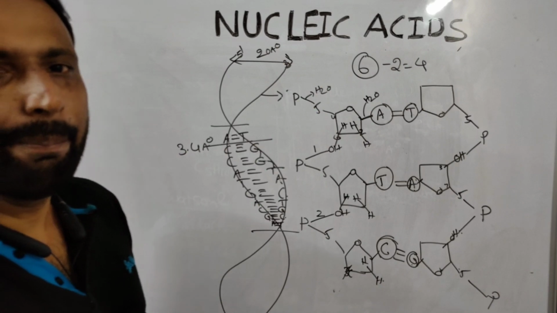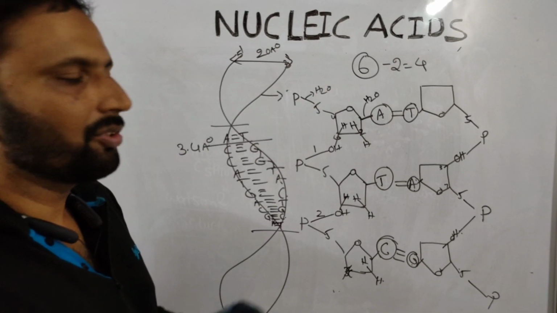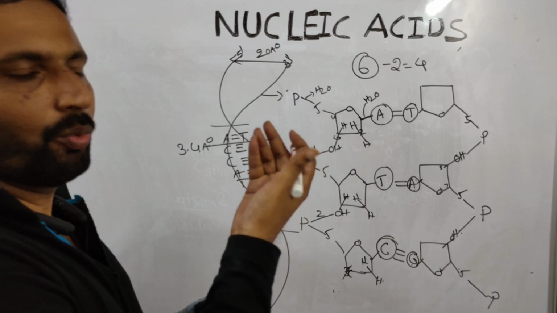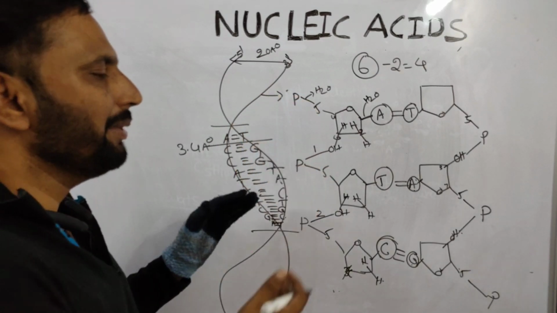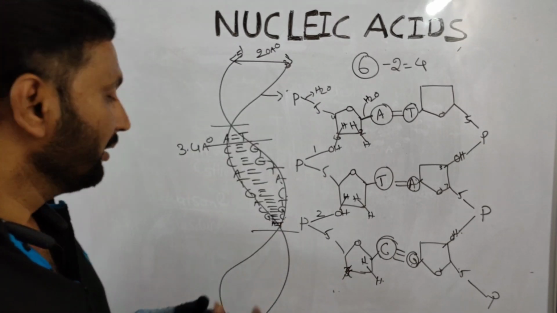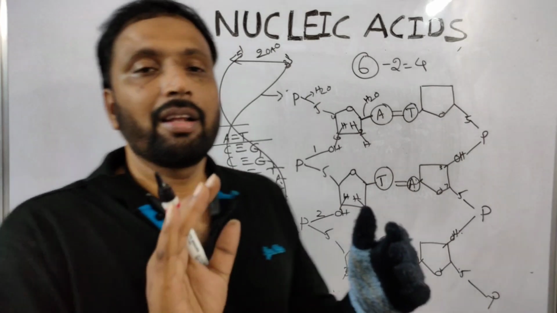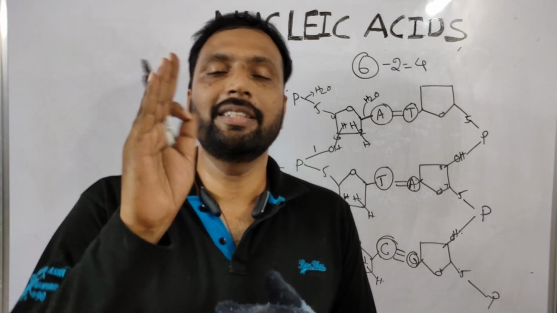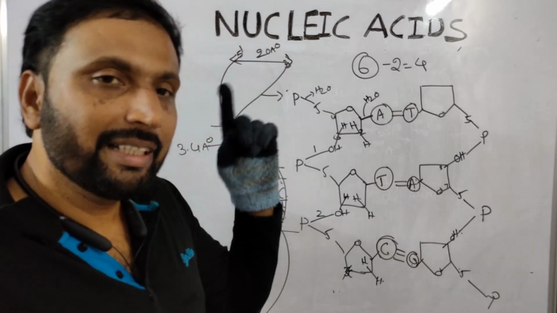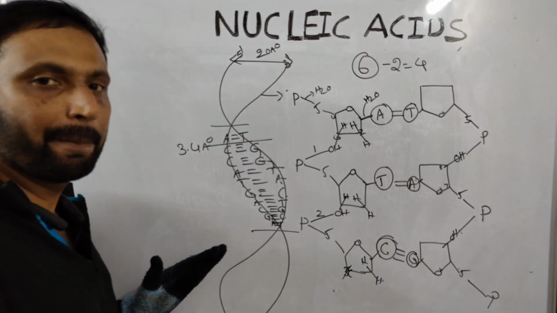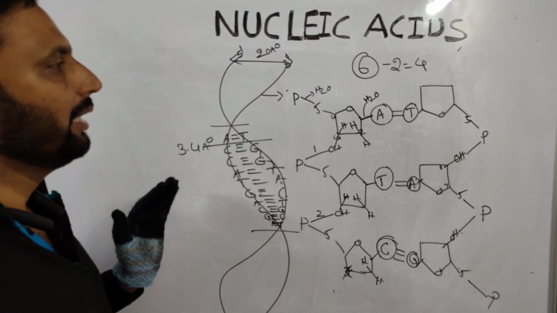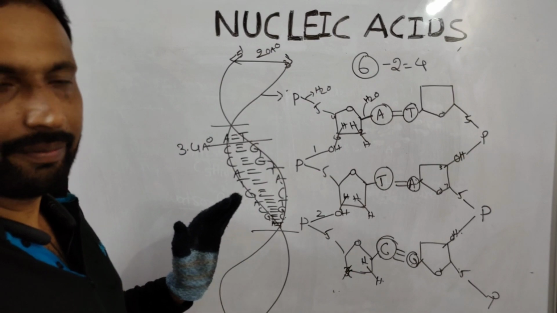Actually, B-DNA always coils on the right-handed side. Only coils on the right-handed side. This B-DNA is the common DNA. Whereas Z-DNA coils on the right-hand side and also the left-handed side, in a zigzag manner. It is B-DNA, that is Z-DNA. B-DNA is the common DNA. So remember, this is the nucleic acids, especially DNA, completed.